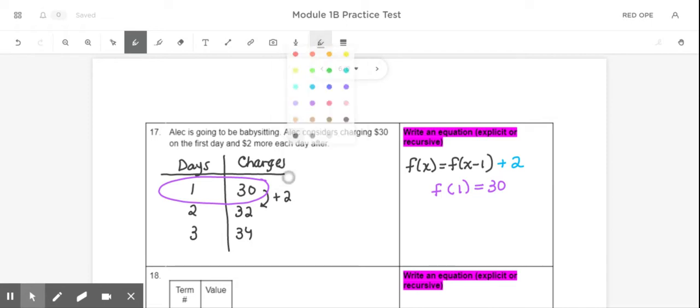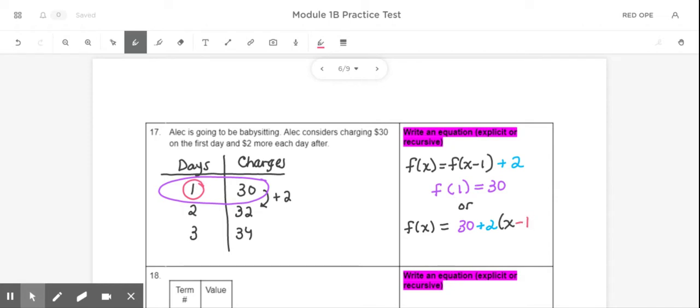Now your other option is you could write the explicit. You don't have to do both, but I do want to show you both answers so that you can check yourself if you do decide to do that. So we would have f of x equals my starting value, which is 30, and then my pattern, which would be +2, and then parentheses x, and then I need to adjust my x to get back to 0, which means I would have -1 here, and then a parentheses at the end. So you could do either one of those, as long as for the recursive, you do both parts, and for the explicit, you get all the values right.